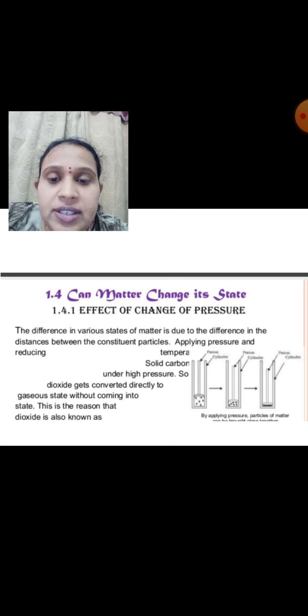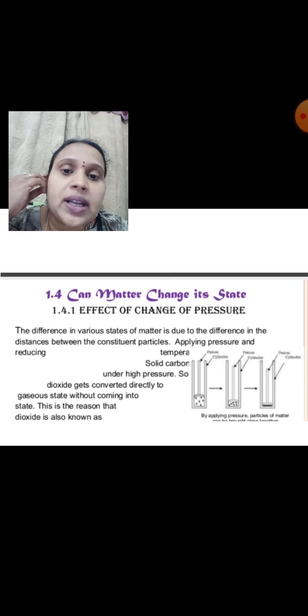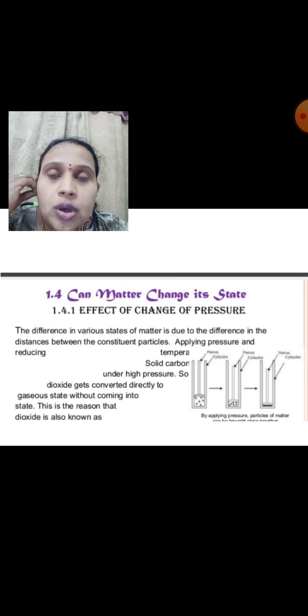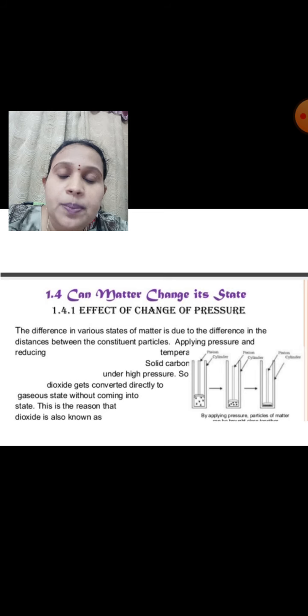Look at the definition given: the difference in various states of matter is due to the difference in distance between the constituent particles. That means if you compare solid and liquid, the particles of solid are very close to each other, whereas the particles of liquid have some gap between them. By applying pressure and reducing the temperature, any substance can change its state of matter.